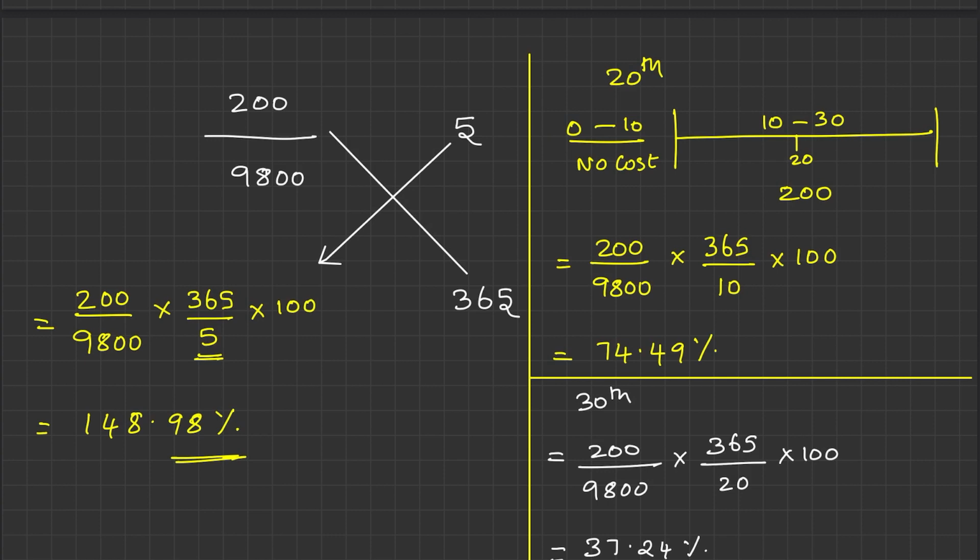So look, by making payment within 10th, you are not going to incur any borrowing cost, but by making payment on 30th also, you are going to have significant borrowing cost, and it is not 2%, it is rather 37.24%. Okay, apparent calculation, you may get a feel that it is 2%, but it is not 2%, it is 37.24% if you are going to make payment on the 30th day. If you are going to make payment on 20th, it is 74.49%. If you are going to make payment on 15th day, it is 148.98%. So don't commit this mistake. If you could not make payment within 10 days, then make payment only on 30th day, and this is the power of cash discount.